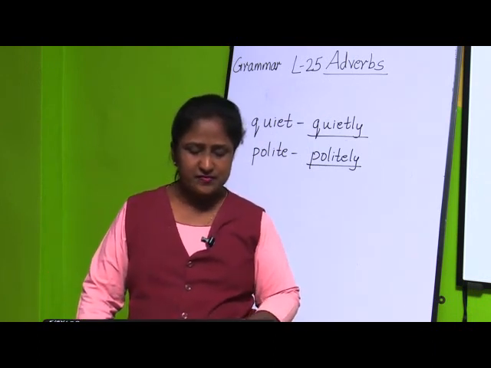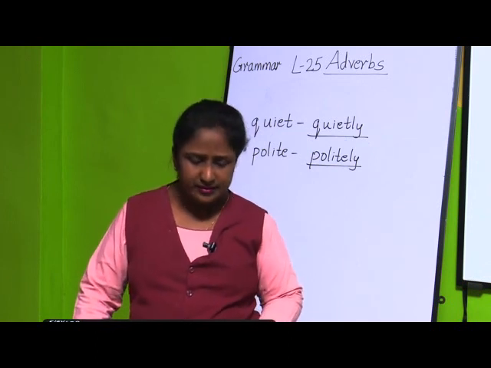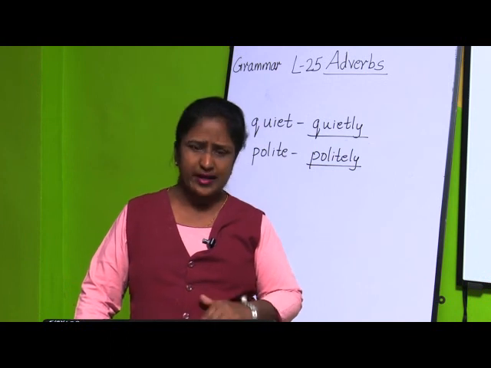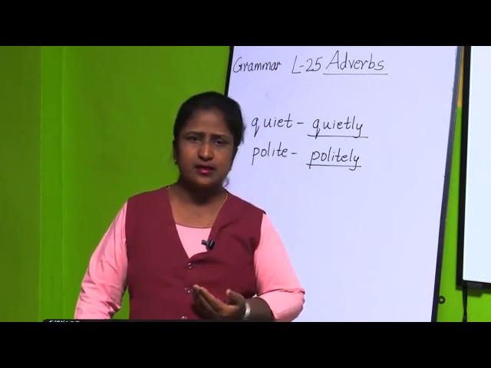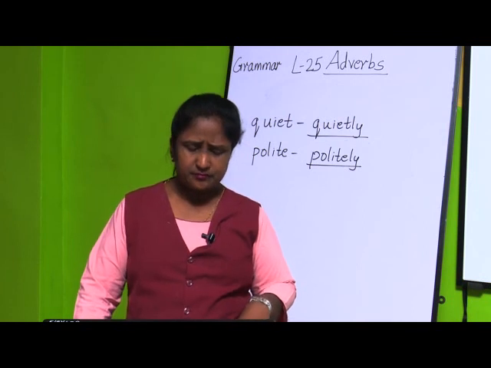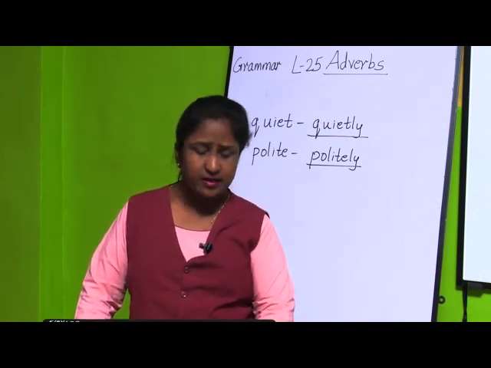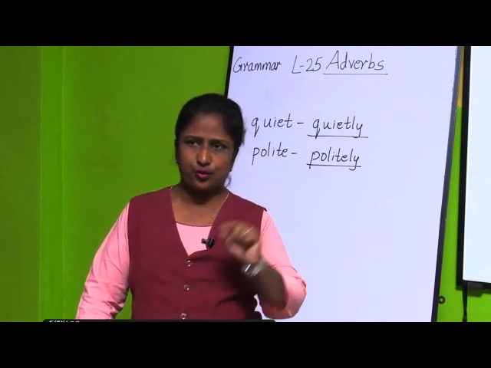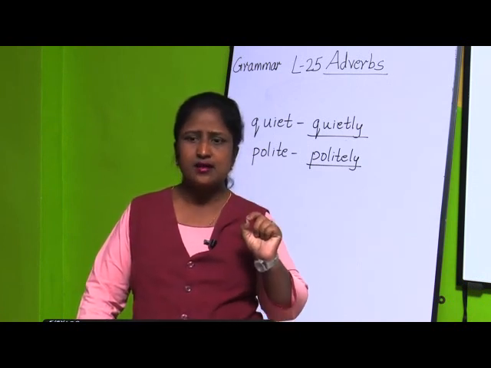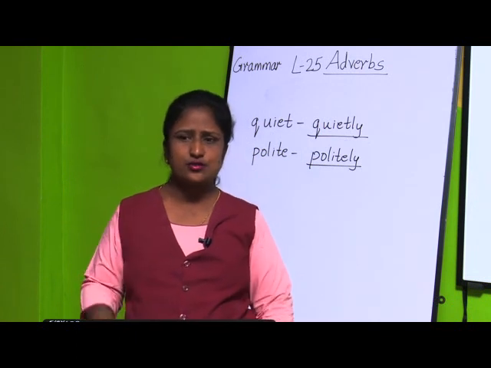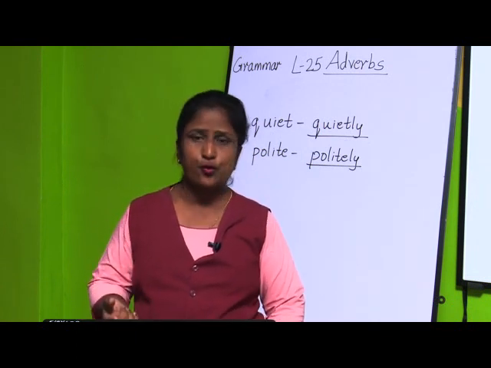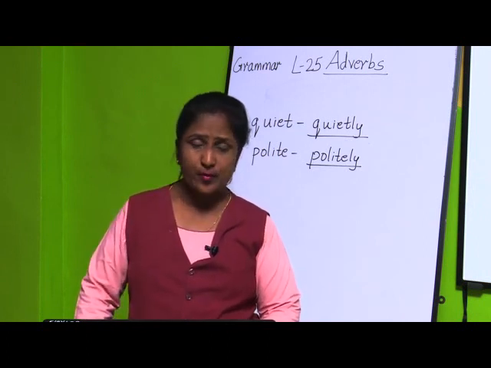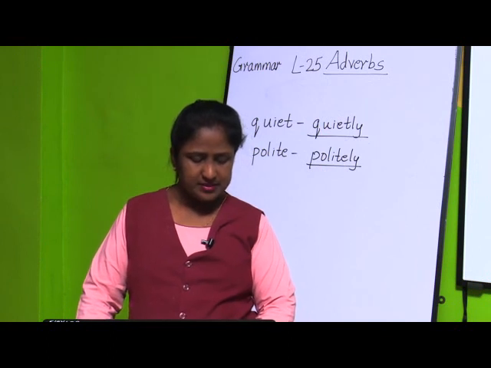In the first exercise we have seen that you are going to underline the adverbs, and then circle the adjectives, circle the verbs or adverbs, and then you will get the answer. In the second exercise you are going to underline the adverbs and mention their type. You underline with a pencil, and then in front of the sentence you write the type of adverb. Then next we have seen how to form adverbs. Here they have given some words.